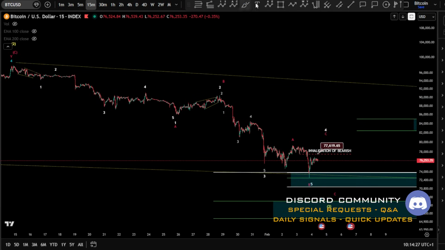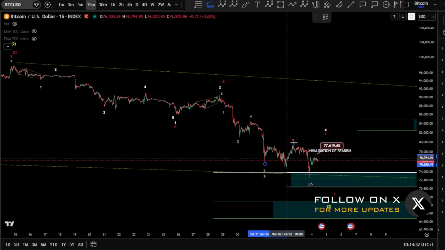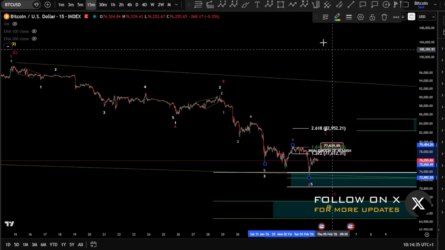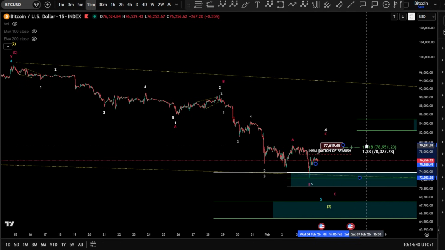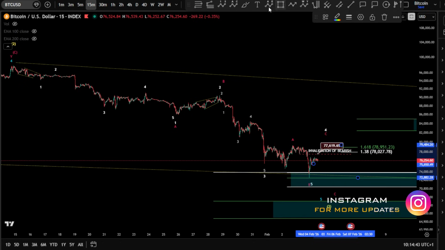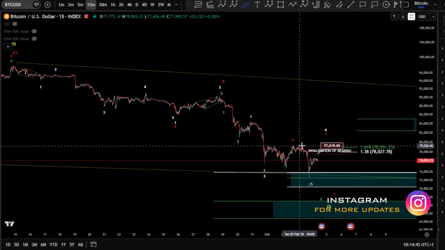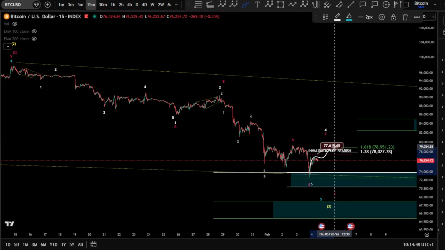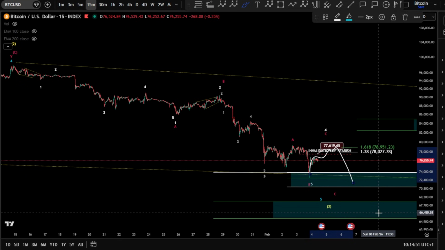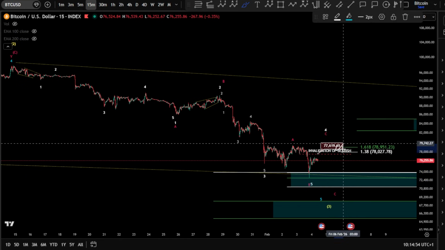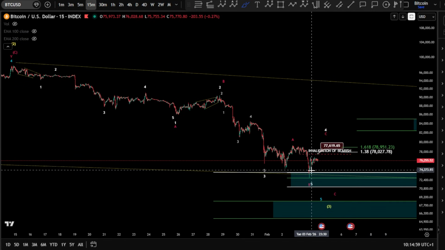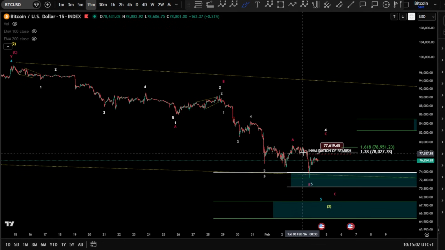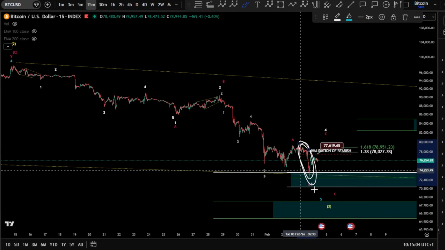Even if we move higher, okay, if we break this level, which is the expanding flat wave C, there you go. Yeah, so if we break it when we push higher, which we are going to do actually, basically, because you have to take the high here, unless, okay, it's going to be truncation again and then pushing lower. But if we break the 79K, I would say that is very likely a major wave 4.